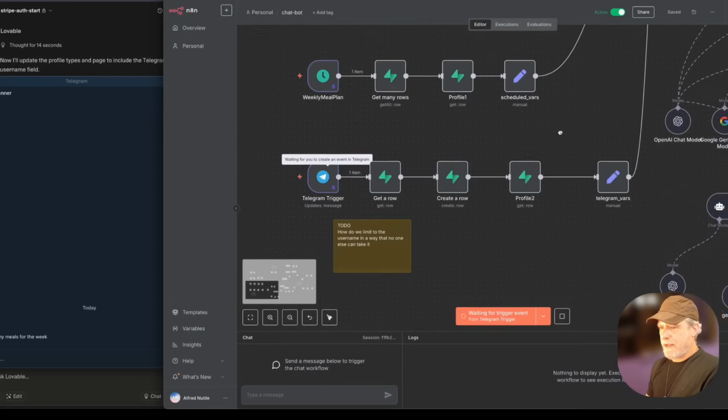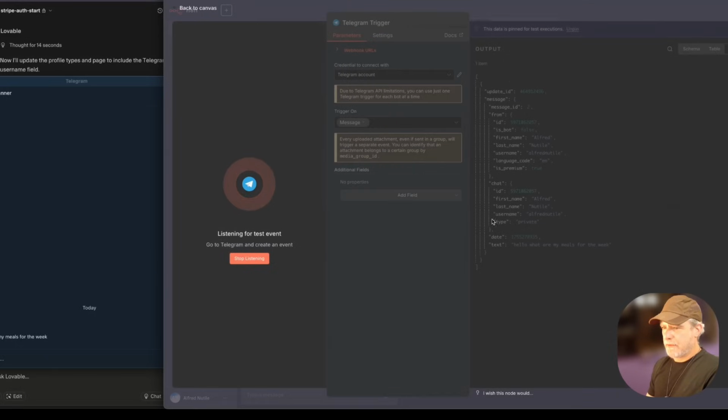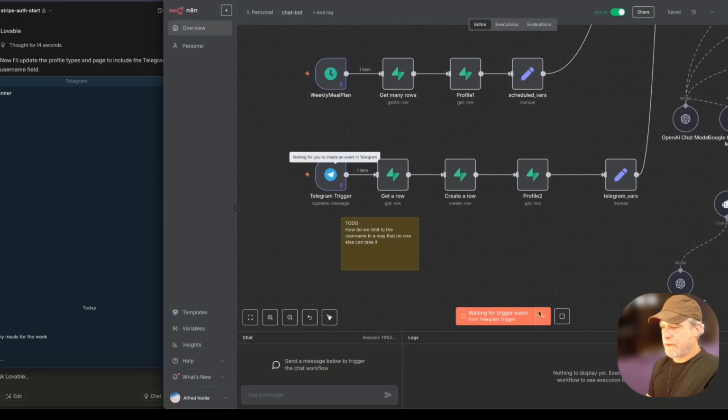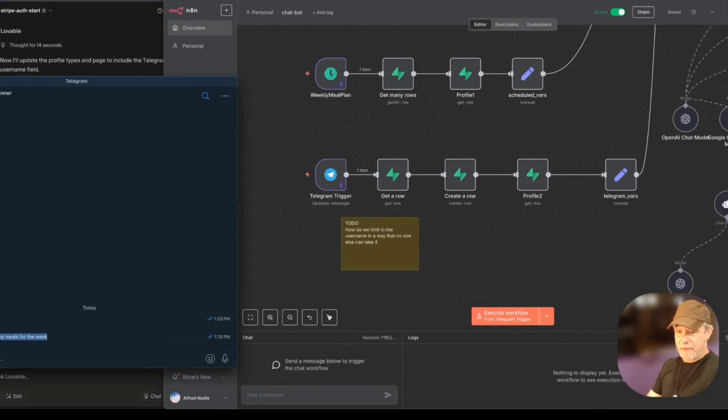So it says it's waiting for a message. It really shouldn't be, because I have some pinned data there. I want to make it go. Sometimes it just works. Oh, let me try this. Sometimes I can just do this. No. I can just text it again. Let's see what happens. Usually you don't have to do it that way, but let's just see what happens. So that should go into here.